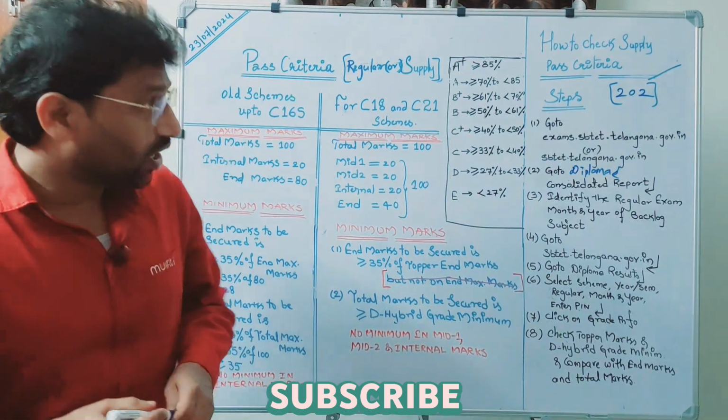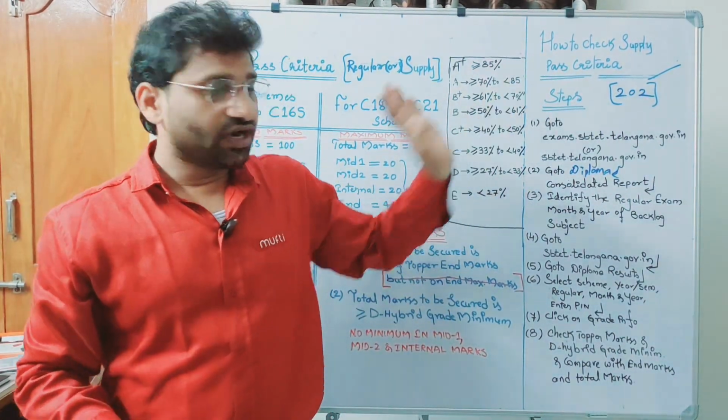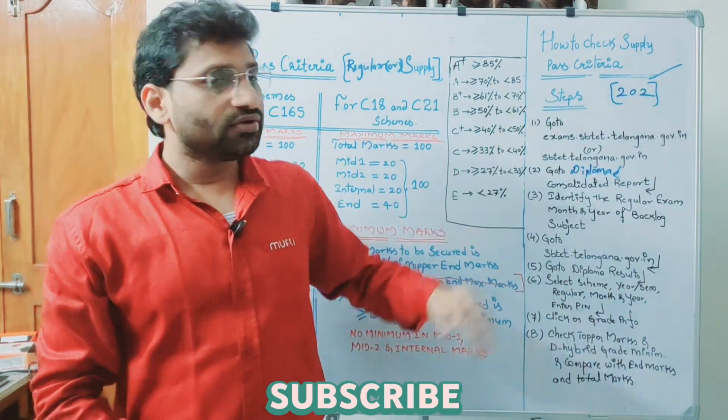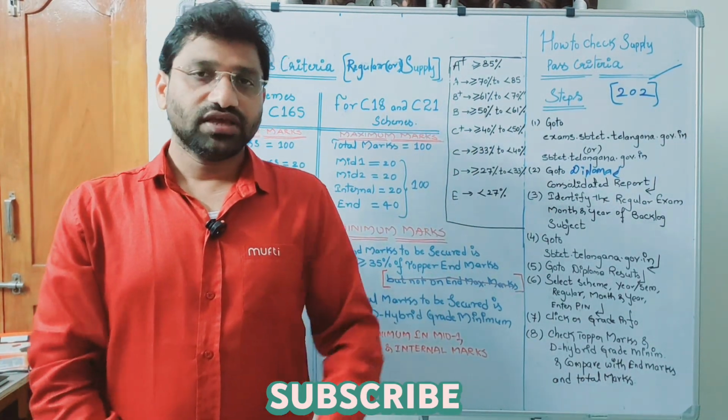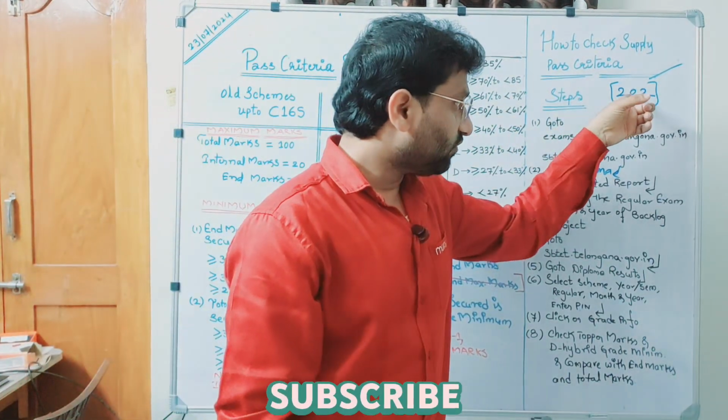Suppose in the 202 subject you failed in the regular examination. Now you have written the supplementary examination. Now 202 is given, again fail. Even in supplementary also you got fail. Now you want to know why you are failing the 202 subject.